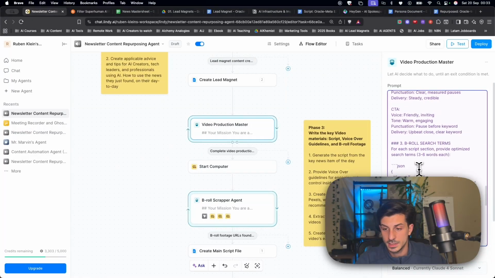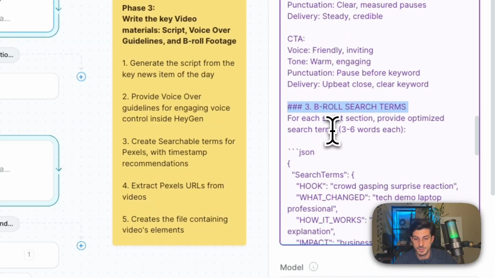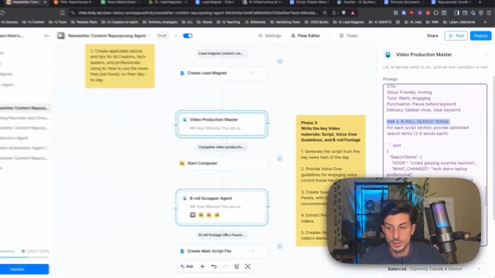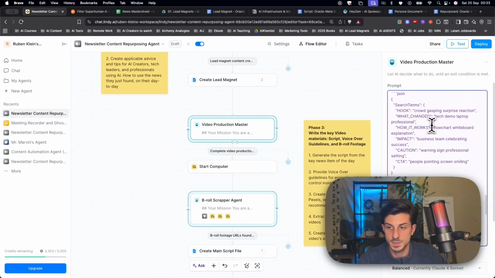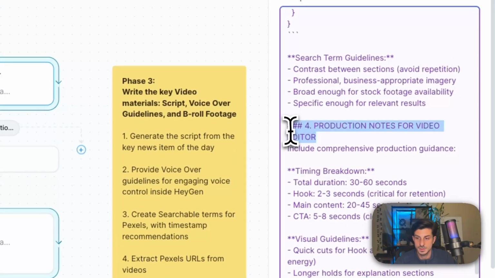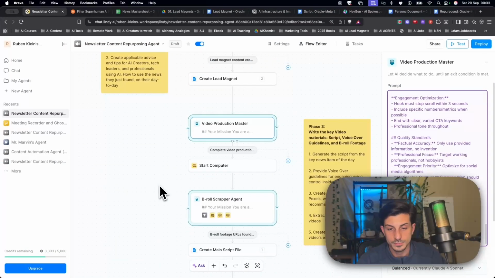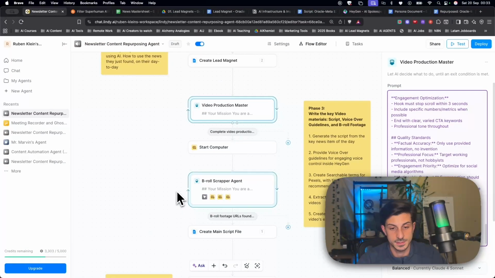And then the next step is coming up with the B-roll search terms. So our agent can go inside Pexels and look for the specific search terms that are related to the script that has been written. Then some production notes. Again, feel free to customize this prompt so it is adjusted to your needs.